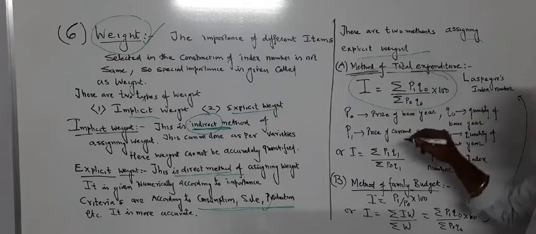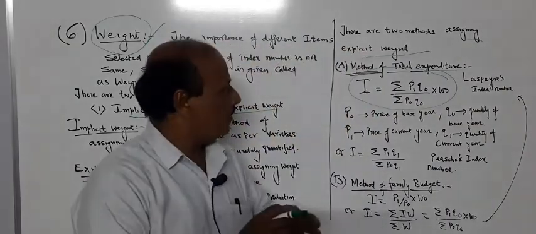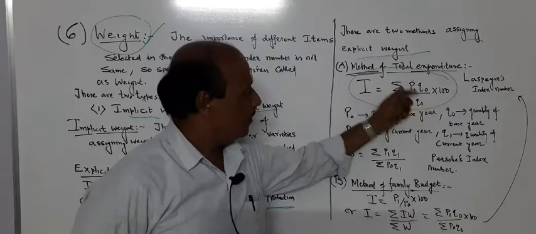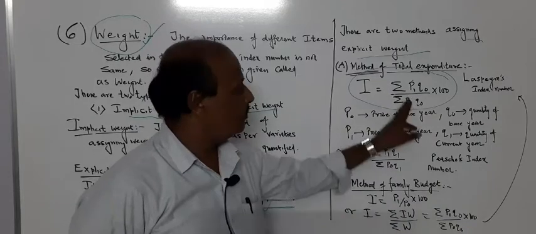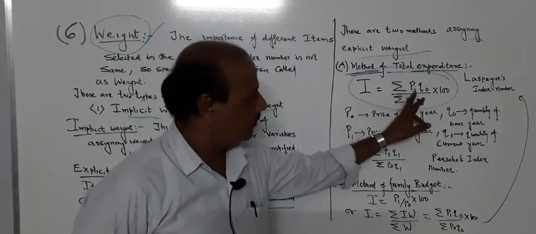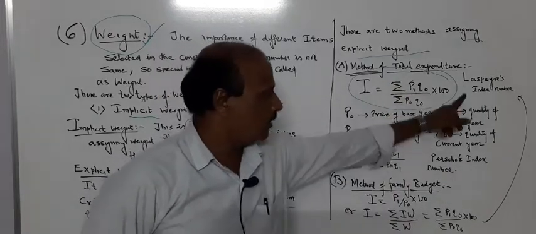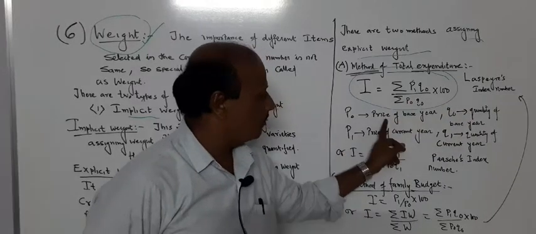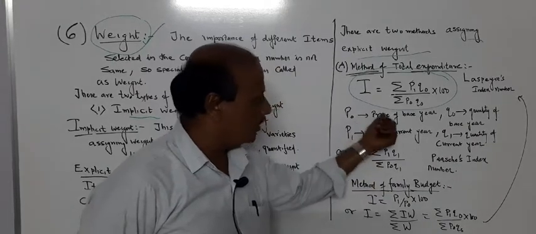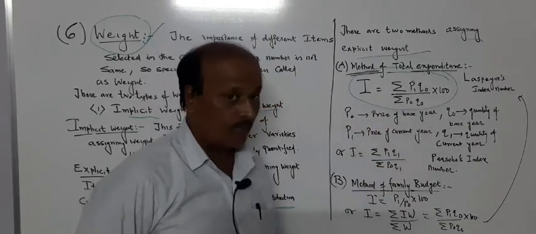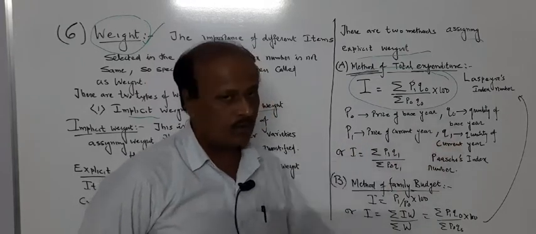If you see this formula, it is Laspeyres' index number. So when you are going to calculate by the method of total expenditure for explicit weight, then directly all the things will be given to you. You just put every quantity and the price values, or retail price values, here and you will get the answer. This is Laspeyres' index number. P0 is the price of the base year, and that too the retail price. P1 is the retail price of the current year, and Q0 and Q1 are the quantities.